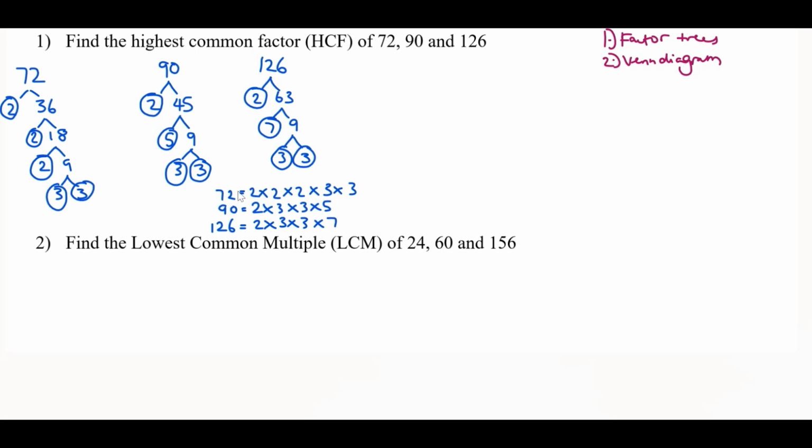Apologies, it's a little bit small, but there are all of our prime factors for each of these numbers. Now the next step, we need to draw our Venn diagram, and as mentioned earlier, we're going to have 3 circles this time, not 2.